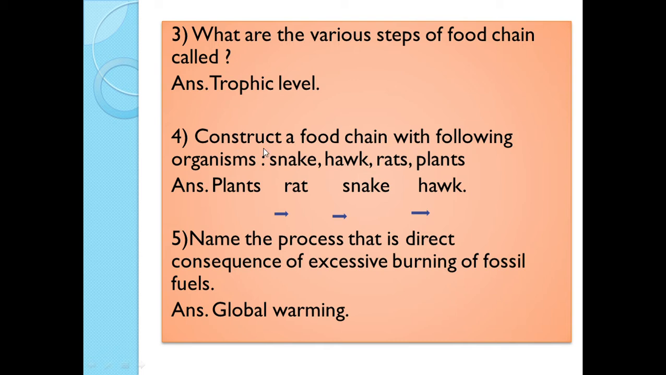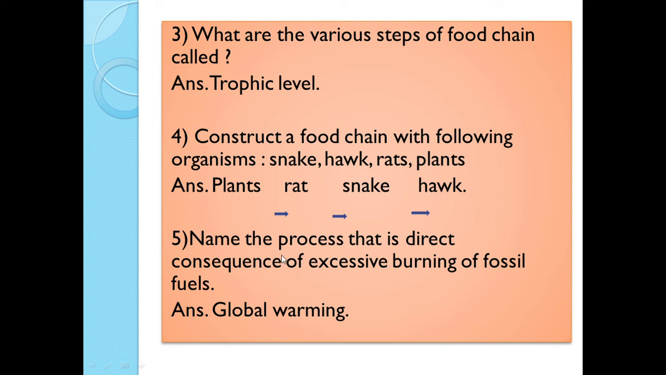Next is construct a food chain with following organisms. The organisms are snakes, hawks, rats and plants. See the correct answer is first are producers. So these are plants. The next member is rat, primary consumer. Then next is snake. Snake is a secondary consumer. And third is hawk. Hawk is a tertiary consumer. So draw the arrows properly in between the names in the forward direction, not in the backward direction.